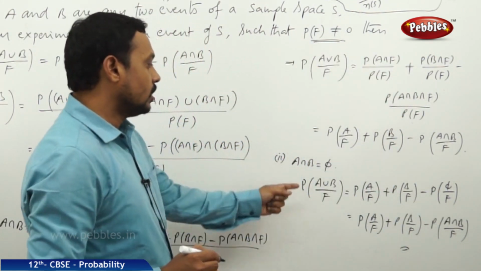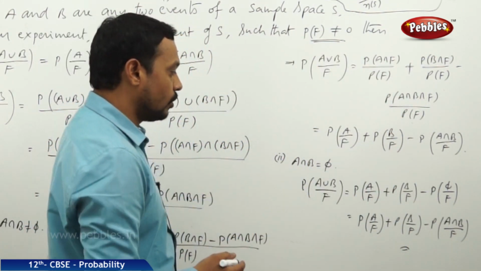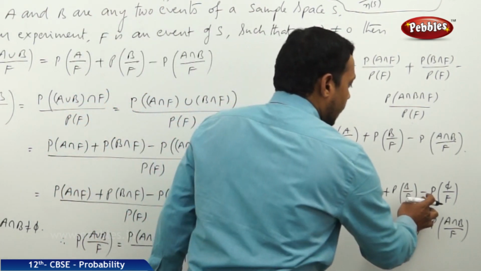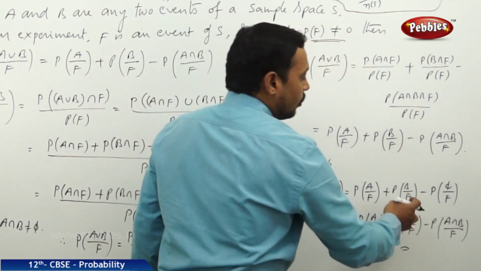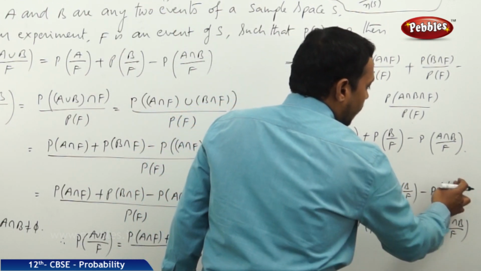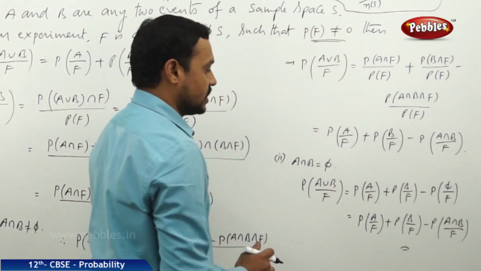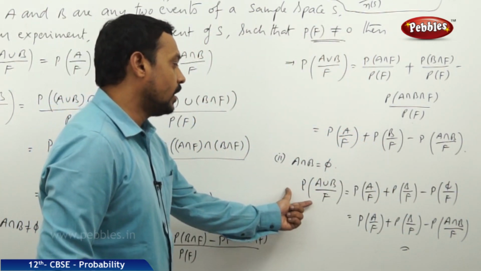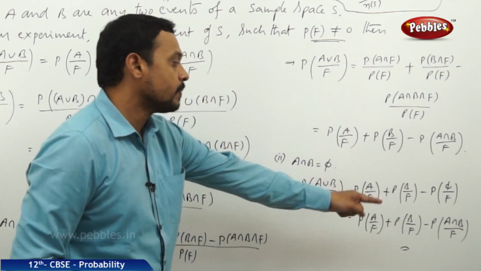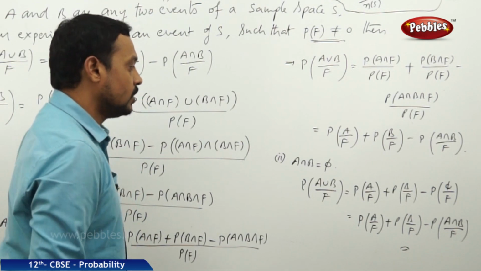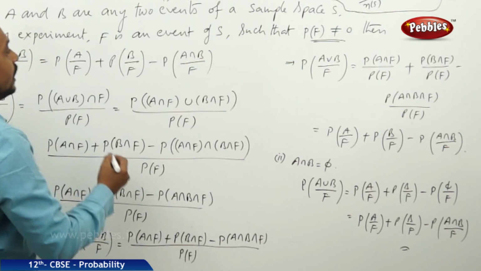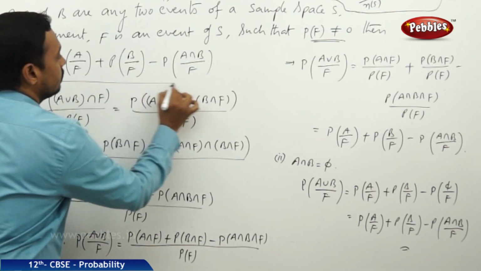Actually, the probability of phi is equal to 0. So we can write this as minus 0, and later it can be replaced by probability of phi by F, and phi can be replaced by A intersection B. So finally, probability of A union B by F is equal to P of A by F plus P of B by F minus P of A intersection B by F. So whether A intersection B is not equal to phi or equal to phi, the property is common.